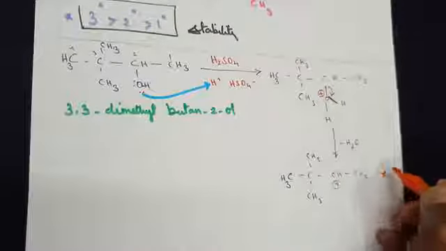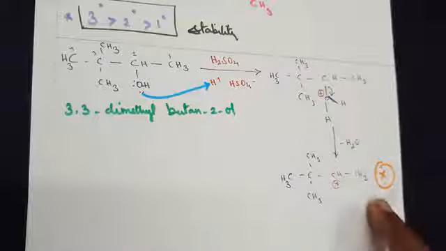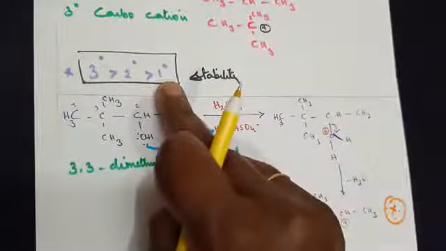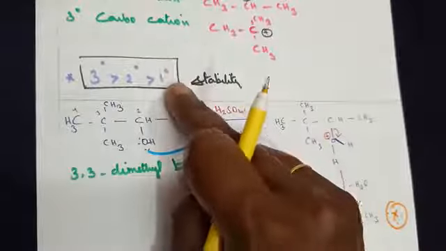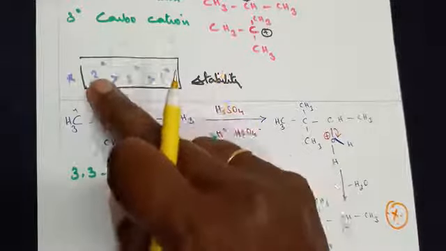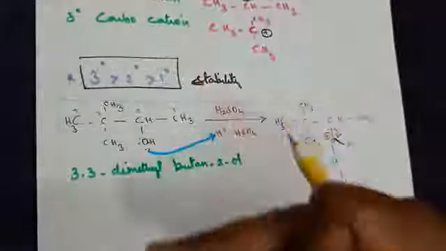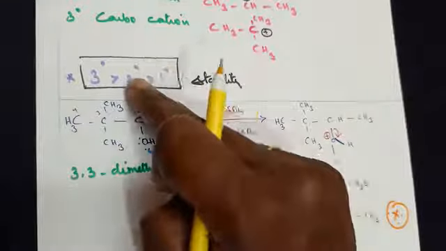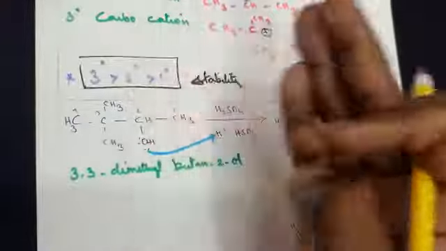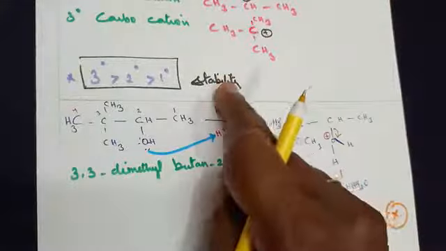In this step, after the loss of the water molecule, you need to identify whether the carbocation that is formed is primary, secondary or tertiary. If it is tertiary, directly go for the final conversion to the alkene. If primary or secondary, you need to take it to the next higher level to attain stability.